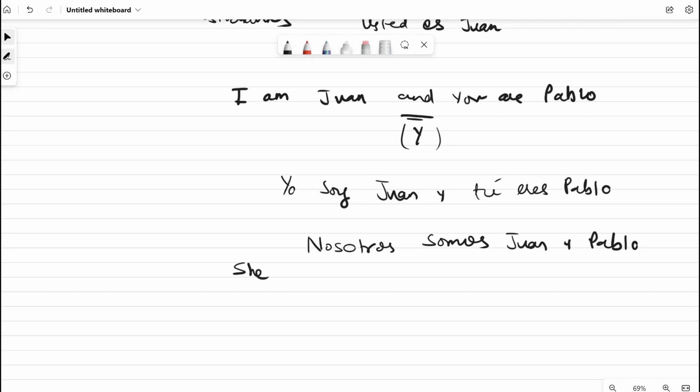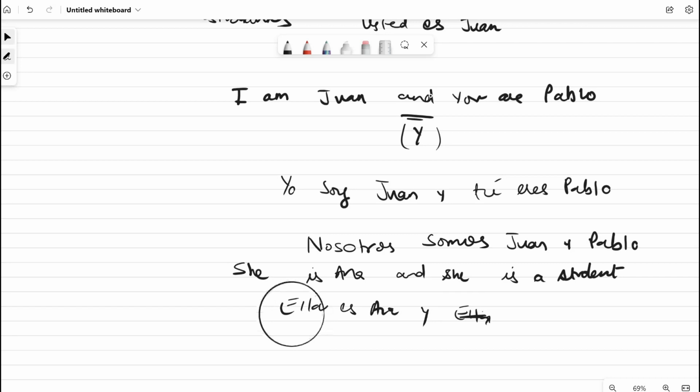Now, let's say I want to say she is Ana and she is a student. I can say ella es Ana y ella es estudiante, or I don't have to write this. I have already mentioned ella here, so I don't have to repeat it again. I can just say ella es Ana y es estudiante. So once you have mentioned the subject, and we already know by the context what we're talking about, then sometimes you can just omit the subject as well.